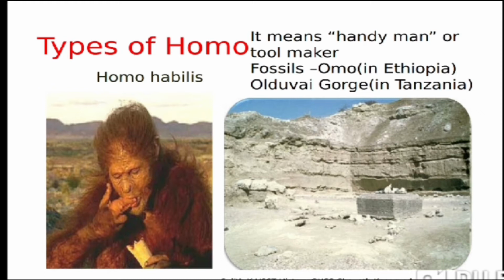First of all, we will discuss Homo habilis. Homo habilis means the tool maker. It was the man who started using tools. Before that Australopithecus started using tools, but that was not much efficient. Homo habilis was the first man who appeared in the continent of Africa, who started using tools for hunting, for gathering, and for some other purposes. Its fossils have been recovered from various sites in Africa, that is Omo in Ethiopia and Olduvai Gorge in Tanzania.